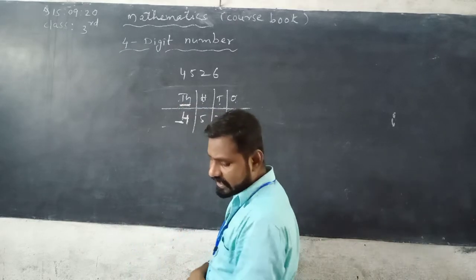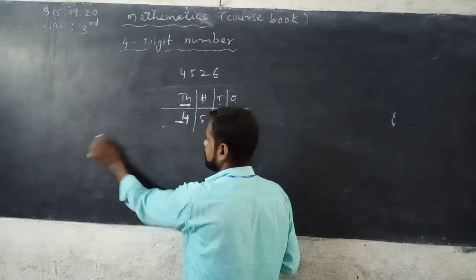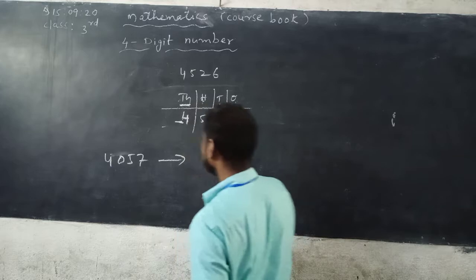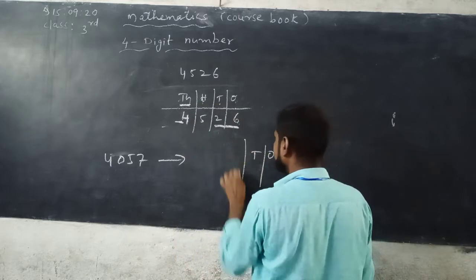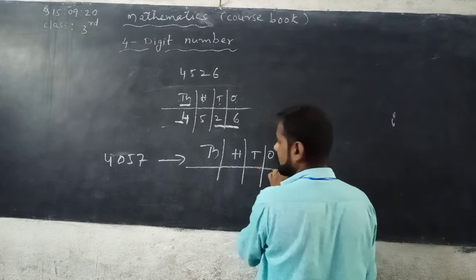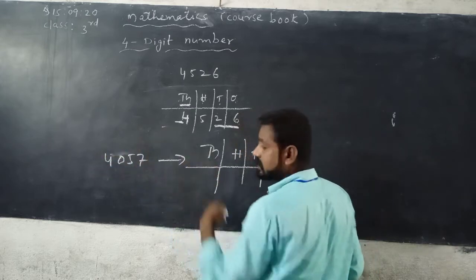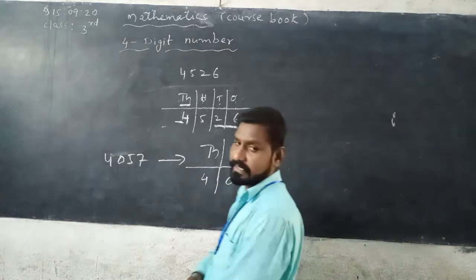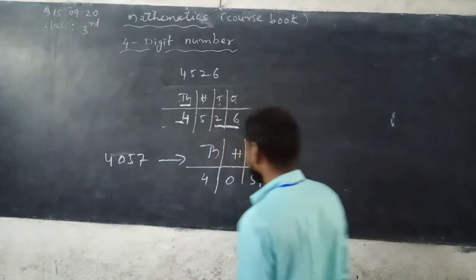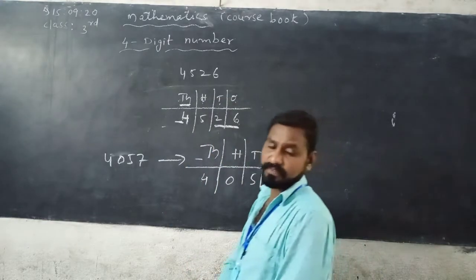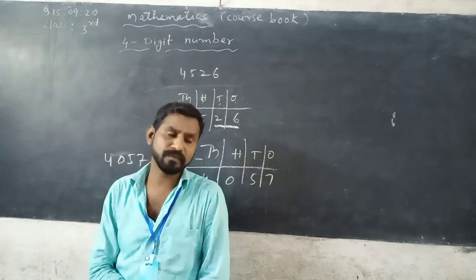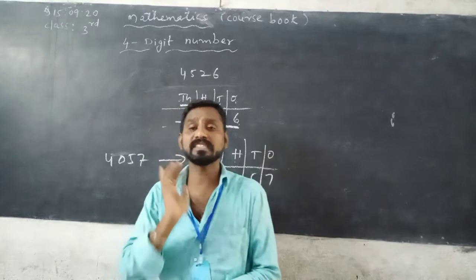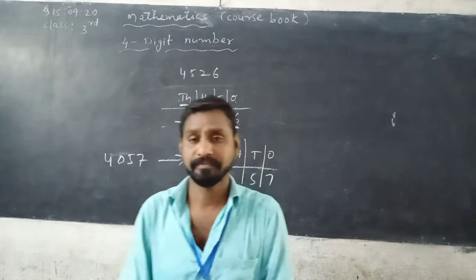Now next, what is this? See here, ones, tens, hundreds, thousand. From left to right side, 4 is in thousands place, 0 is in hundreds place, 5 is in tens place, 7 is in ones place. 4 is in thousand place, then the face value of 4 is 4,000. The place value of 0 is always 0 whatever place it may be.